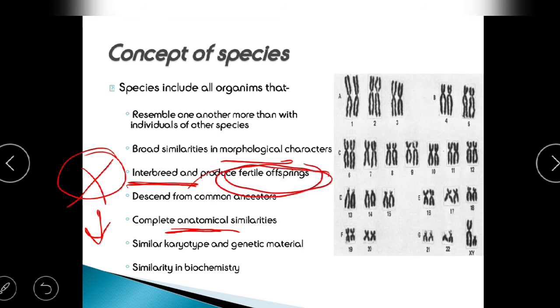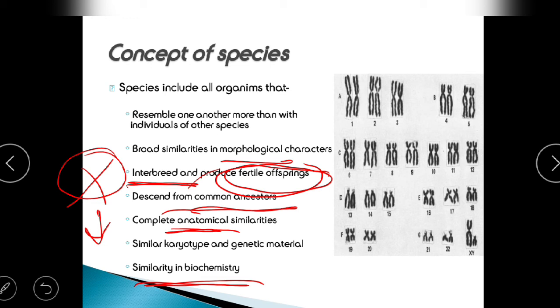So a very important point is this one. They should descend from common ancestors. They should have similarity in biochemistry. We can't say a tiger and a plant are from the same species, obviously, because a tiger can't make its own food. It depends on others and gets its nutrition from other organisms, whereas plants can make their own food by the process of photosynthesis.